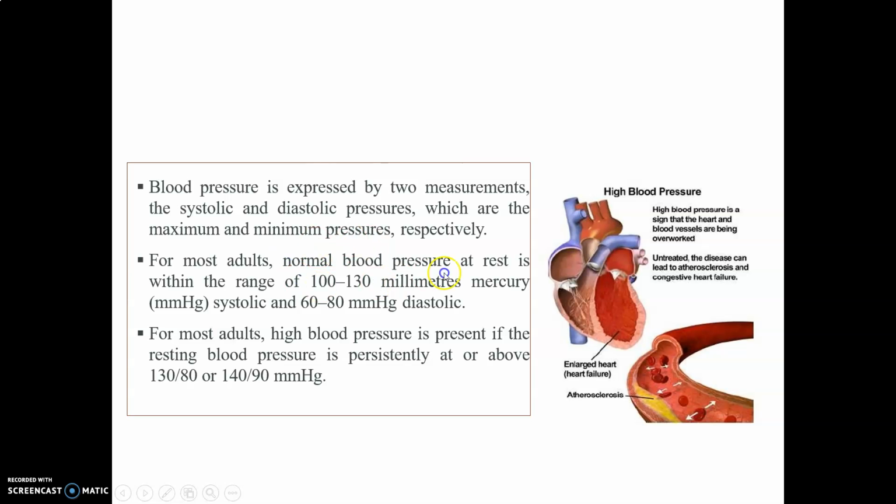In most adults, the normal blood pressure at rest is about 100 to 130 millimeters of mercury, that is mmHg, systolic, and 60 to 80 mmHg diastolic. For most adults, high blood pressure is present if the resting blood pressure is persistently at or above 130/80 or 140/90 mmHg. So these are the normal ranges. If it is above, it is called high blood pressure or hypertension. If it is below, it is called hypotension.